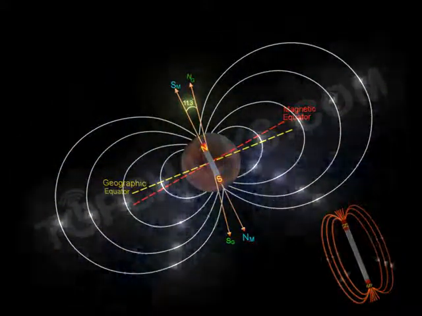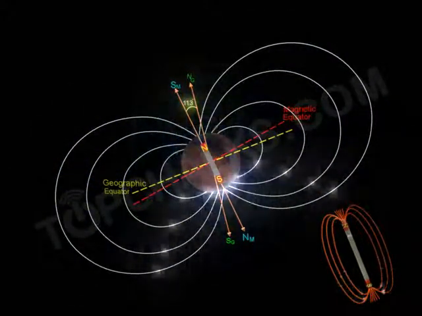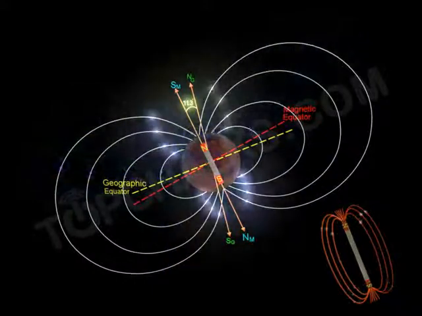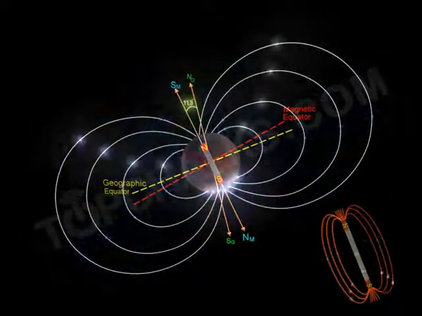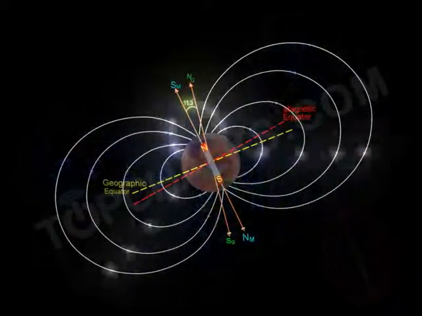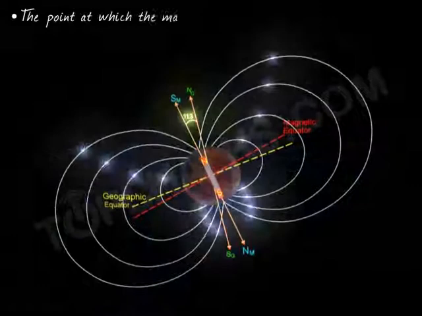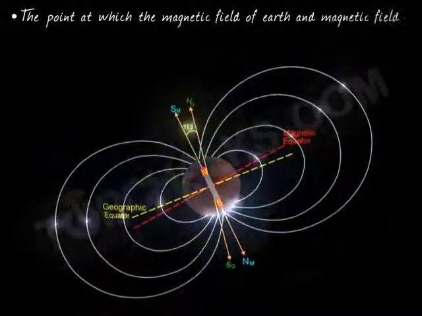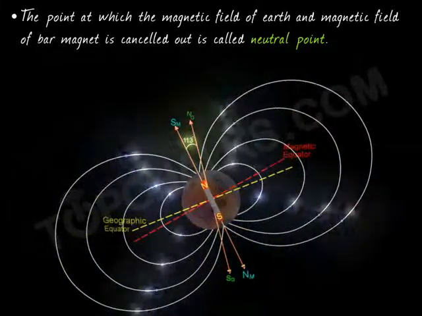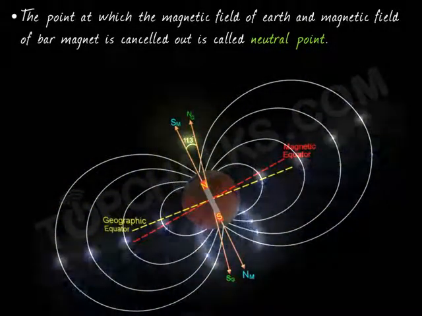Now you see at a point somewhere here, on the left hand side, the magnetic lines of Earth and the magnetic lines of the bar magnet are opposite. So there must be some point where the magnetic field of the bar magnet and the magnetic field of Earth cancel out. That point at which the magnetic field of Earth and the magnetic field of the bar magnet cancel out is called the neutral point.